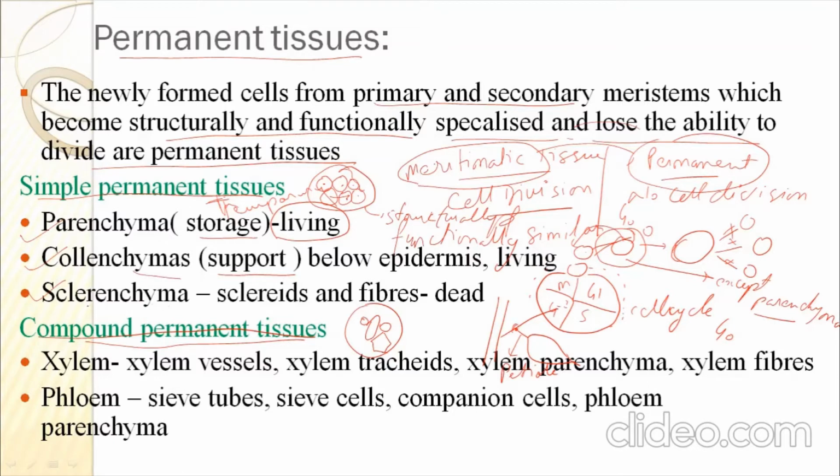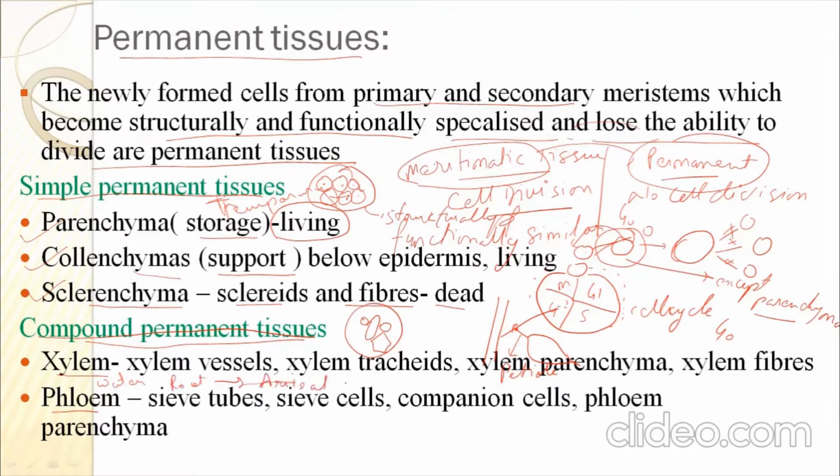Now we go to sclerenchyma. Sclerenchyma cells are dead, arising from sclereids and fibers. Compound permanent tissues are of two types. One is xylem, another is phloem. Xylem conducts water from the root to the aerial parts of the plant.